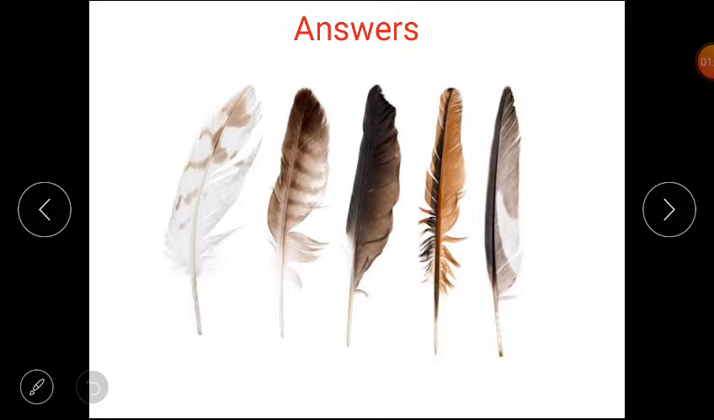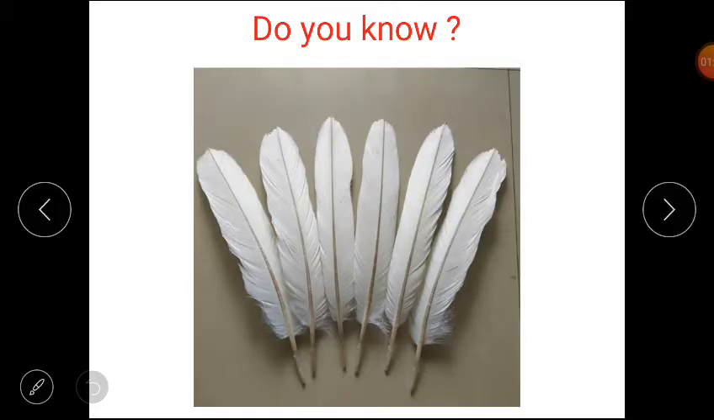Now students, tell me, how do feathers help the birds? Why are they there? Let's discuss. Feathers keep the body of the bird warm. Tail feather help the birds to change the direction of their flight. So जो टेल feathers होते हैं वो क्या हेल्प करते हैं? बर्ड की हेल्प करते हैं कि वो अपने डायरेक्शन को चेंज कर सके. This is the tail feather of an eagle. I hope you understand that.